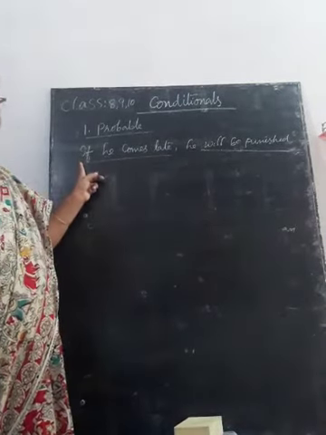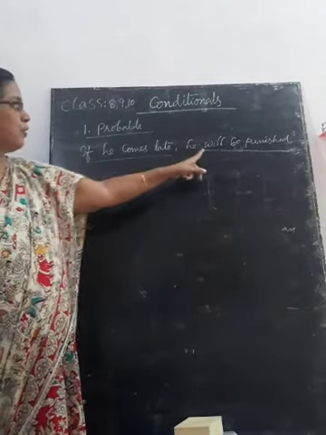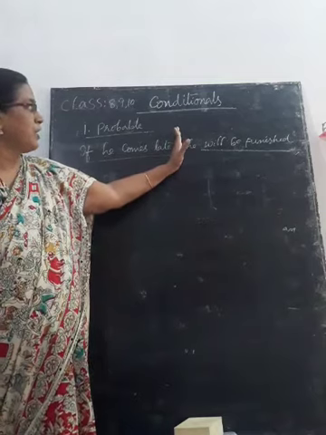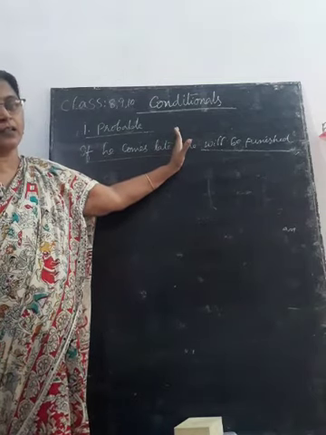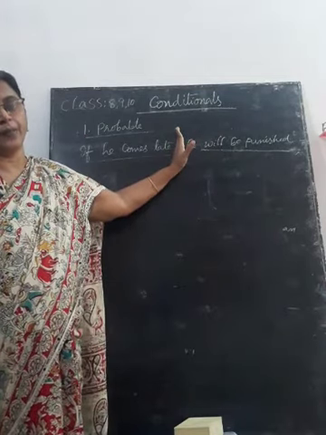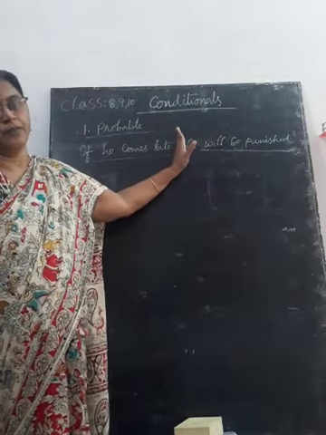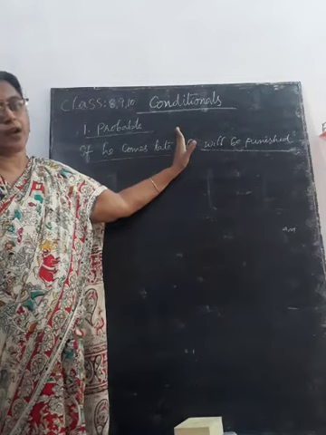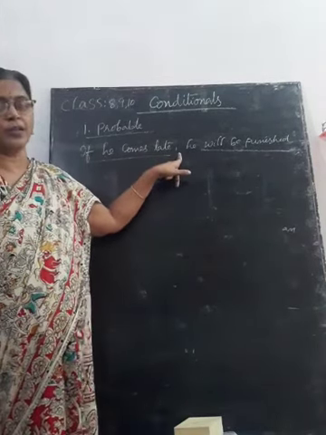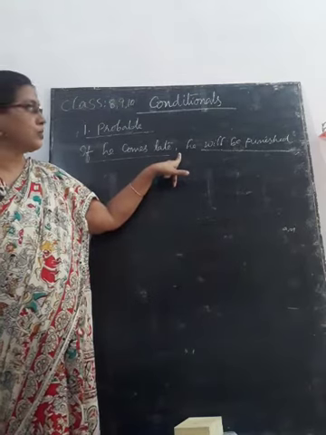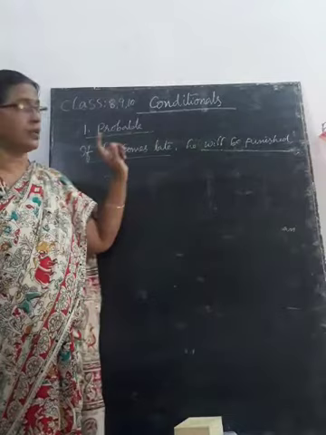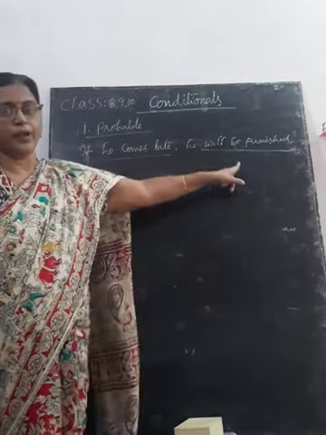If we begin the sentence with the if part, we have to put a comma. Instead of that, he will be punished if he comes late. If we write like that, there is no need of a comma in the middle of the two parts. If we write the main part first, there is no need of a comma. If we write the if part first, we have to put a comma in the middle of these two parts. This is called the if part, and this is called the main part.